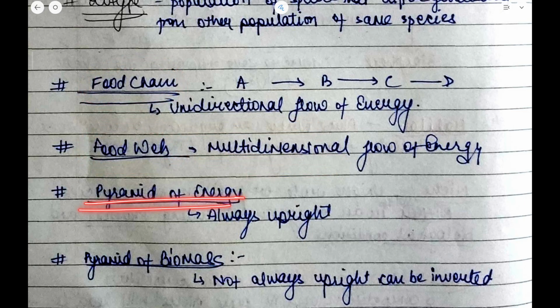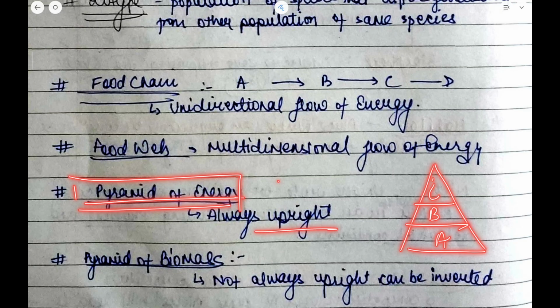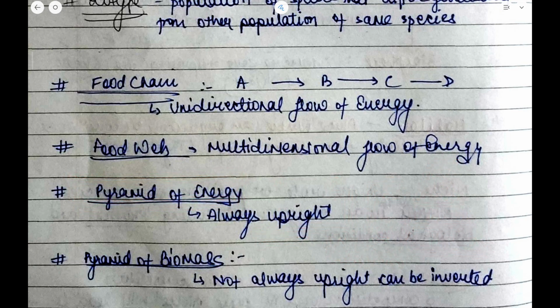Now what is a pyramid of energy? Like this, it is there, A, B and C. So this pyramid of energy is always upright. It means it is always in this direction, it cannot be inverted. Okay, it is never inverted. Why is it so? Because the largest level of energy is at the base level. At point A there is the largest level of energy.